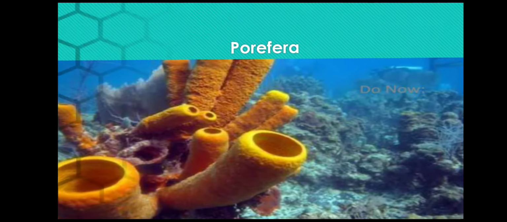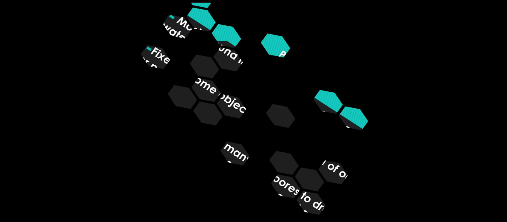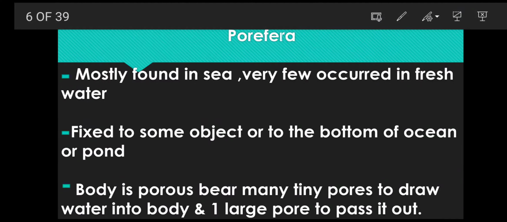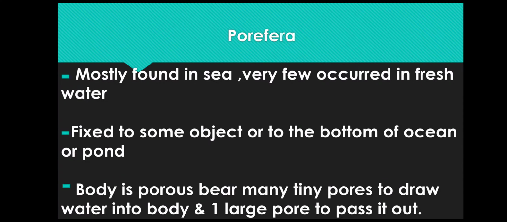They are mostly found in seas. Very few occur in fresh water. They are fixed to some body or to the bottom of the ocean or sea. The body is porous, that is, having many tiny pores to draw water into the body and one large pore to pass it out. The common example is sponge.